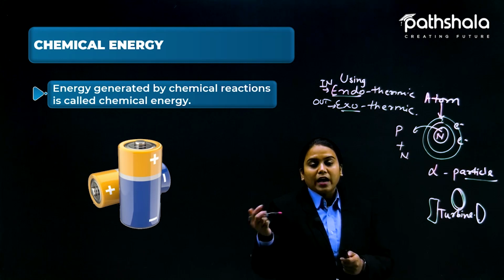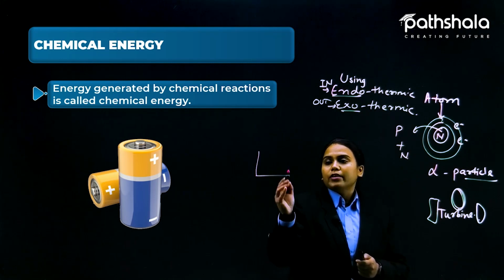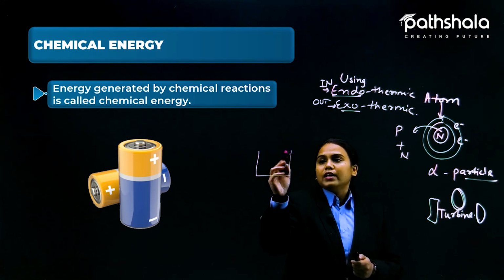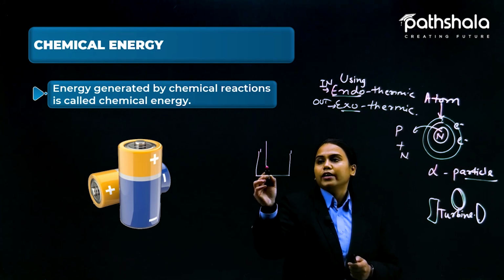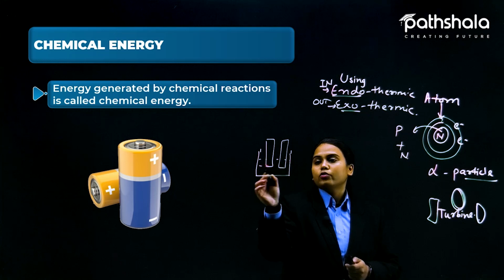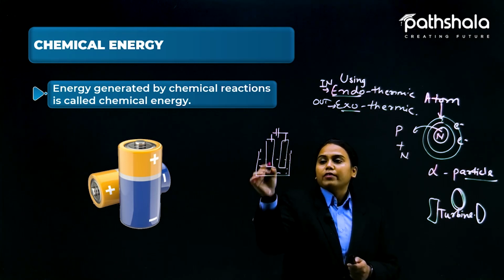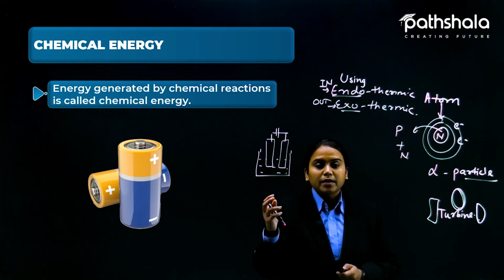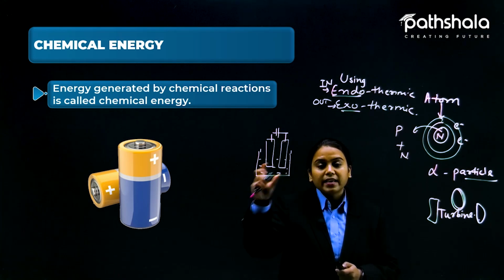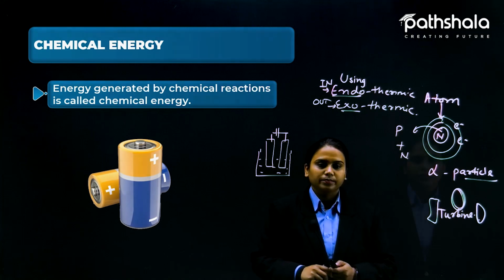And even, I remember from chemistry, that you use electrodes at the anode and cathode, and the reaction is going on there also. So the part of the chemical reaction that is releasing some amount of energy is known as chemical energy here. So our next topic here is the heat energy.